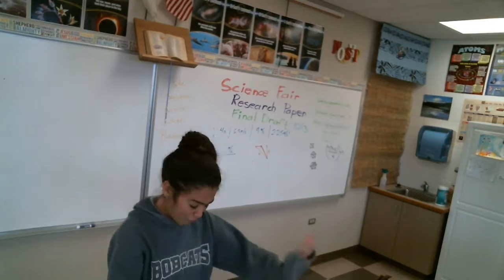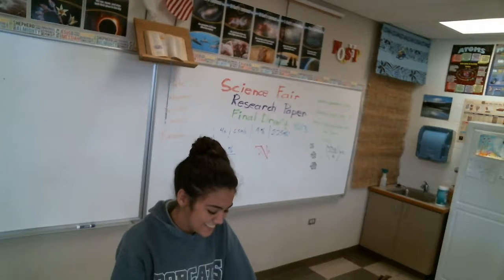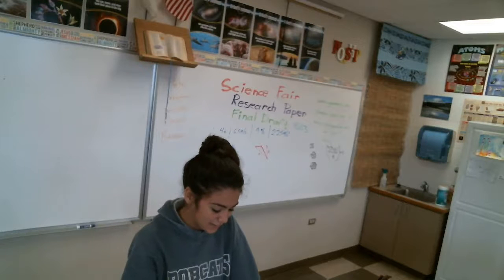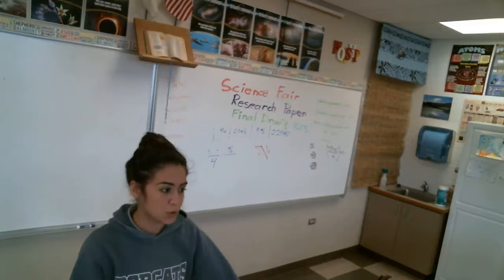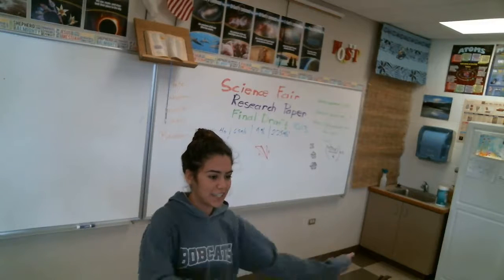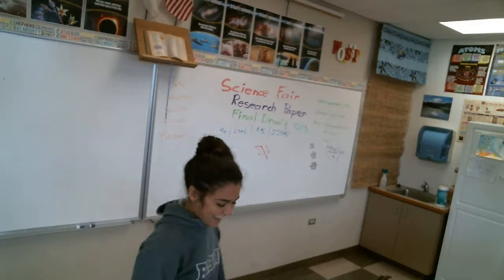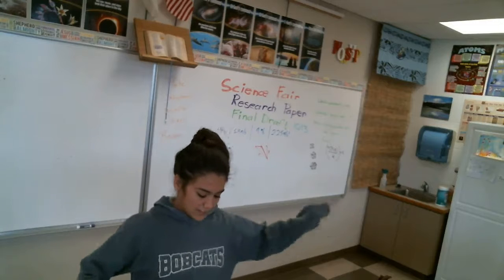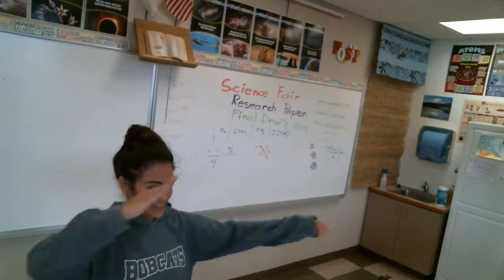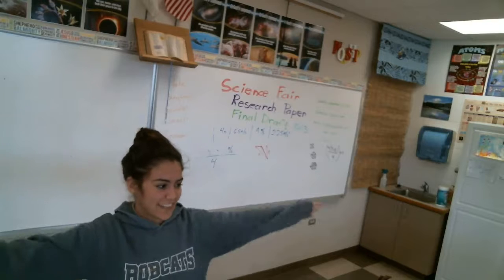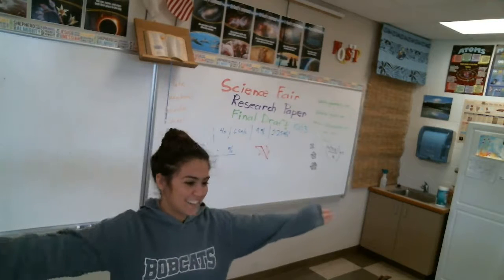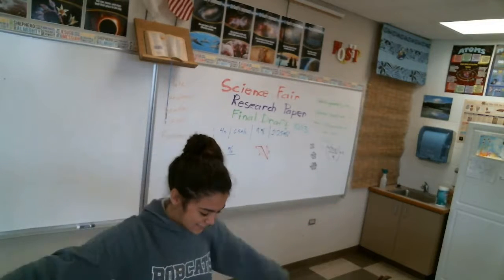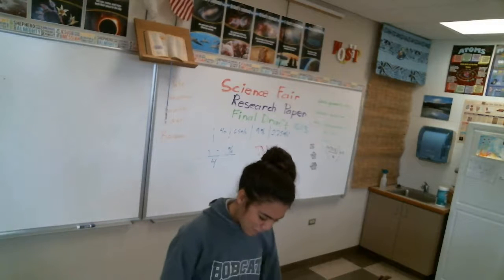Vocab alert. Distance is a positive scalar quantity because there's no direction associated, so it could be in any direction. Displacement measures the starting point to the end point, so it's a straight line from that. Like the starting point from this hand to this hand would be this line. That is my wingspan.